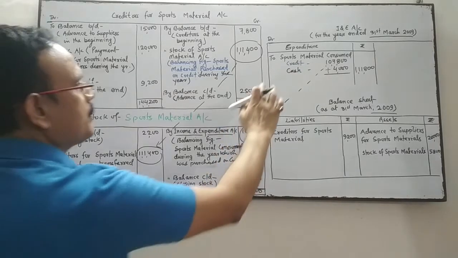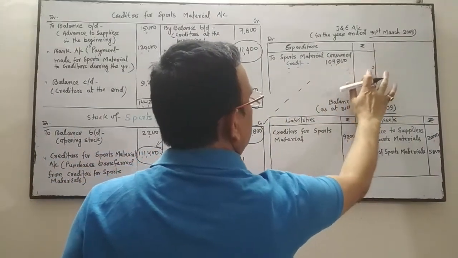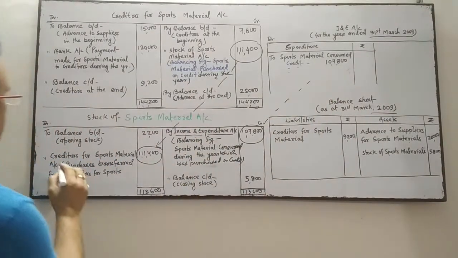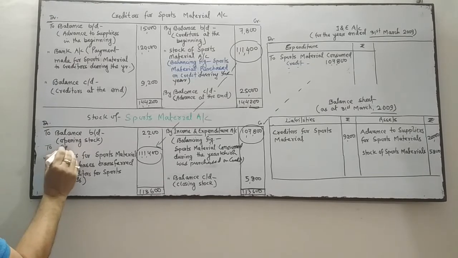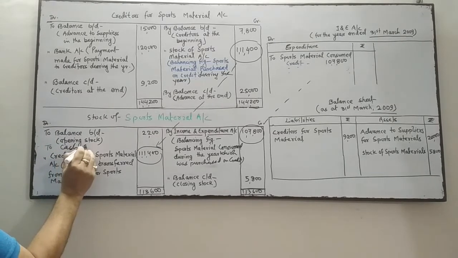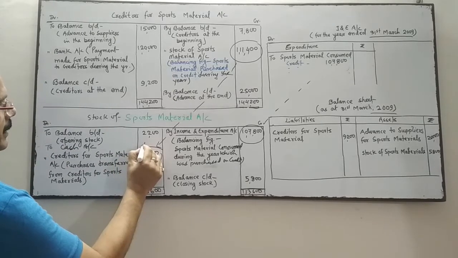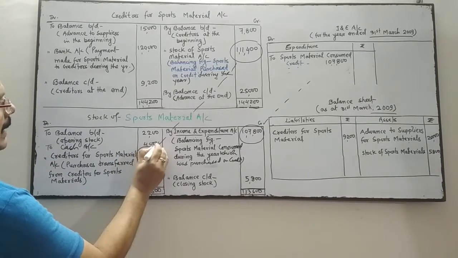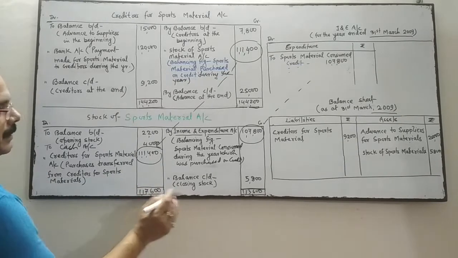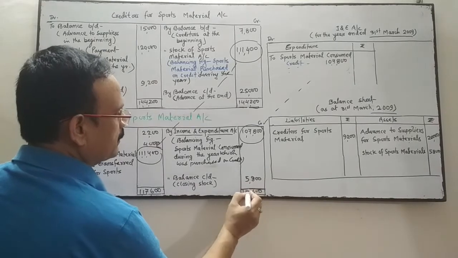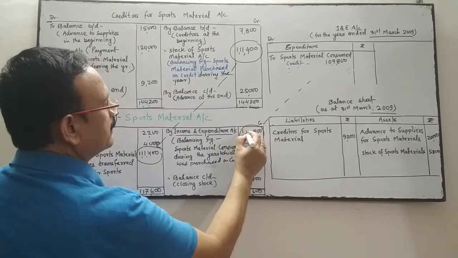Or we can do it this way also. Instead of writing this amount on this side, we can write it here also, to cash account for purchase of sports material for cash. So this will increase by 4,000, and it is 1,11,800.